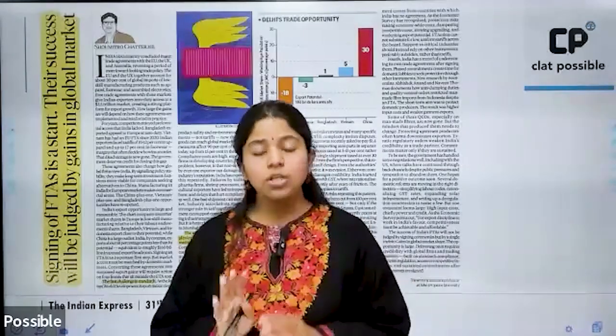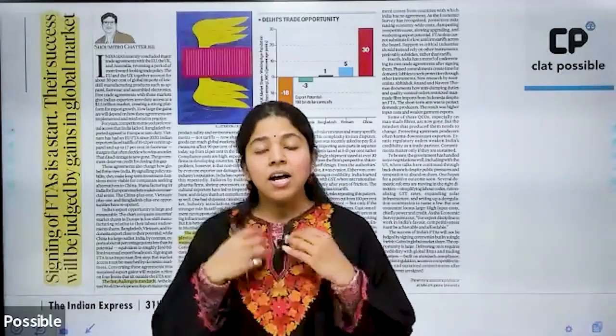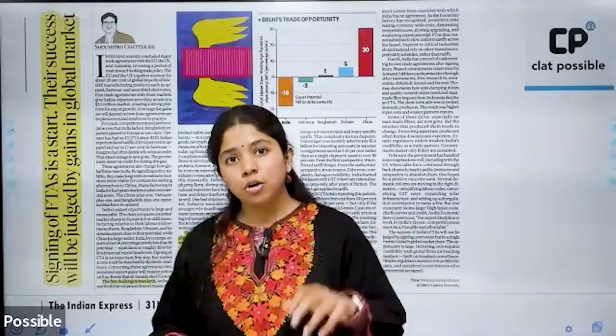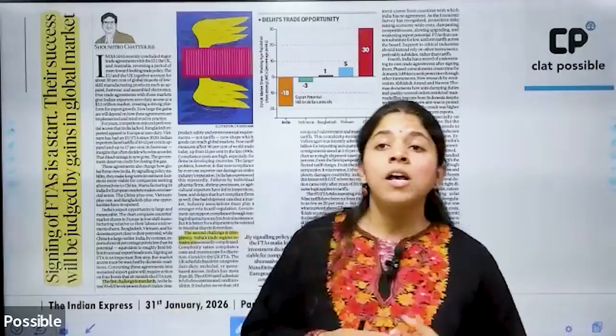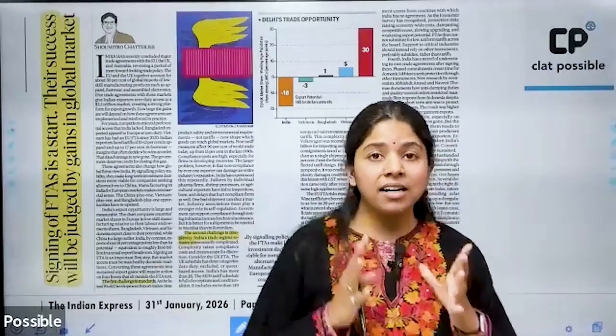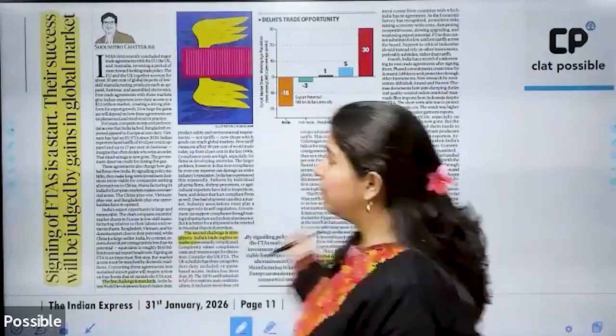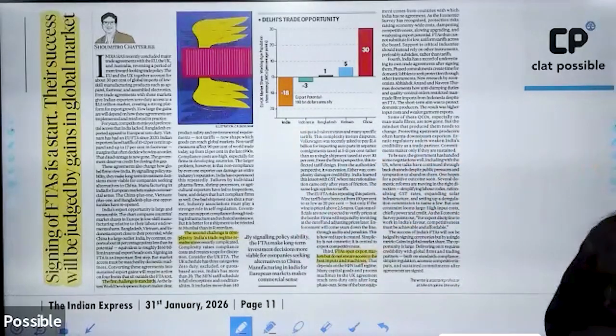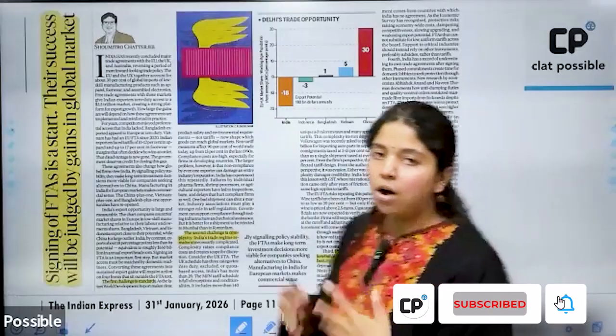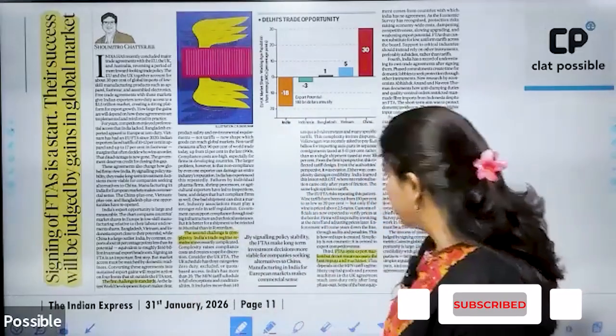FTAs only provide for import and export of goods; they do not say that we will also be able to import good machinery, technologies, etc. So in spite of getting trade deals signed, our work still depends on the quality of goods and how efficiently we are producing them. So this basically talks about the challenges in the manufacturing sector and how India can overcome them.